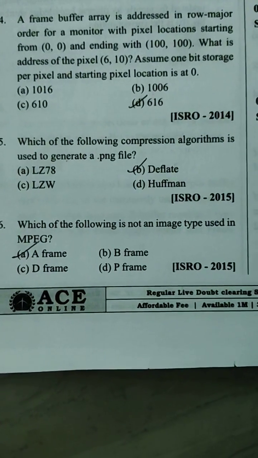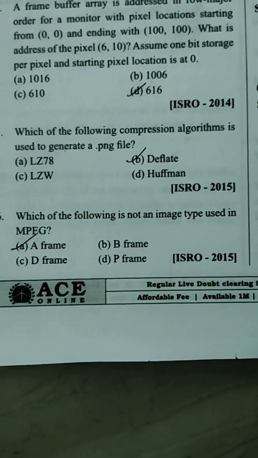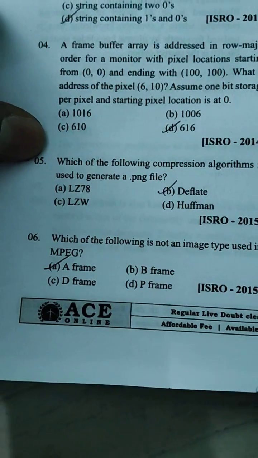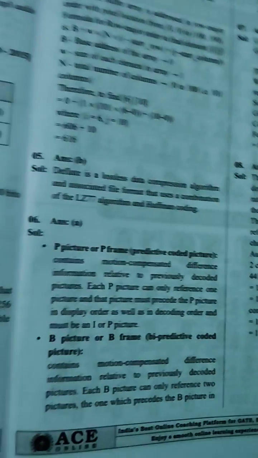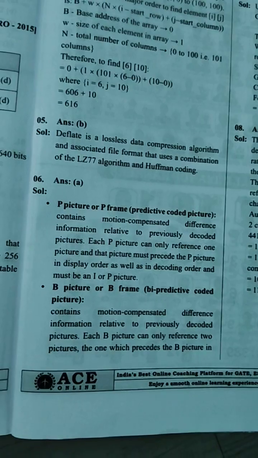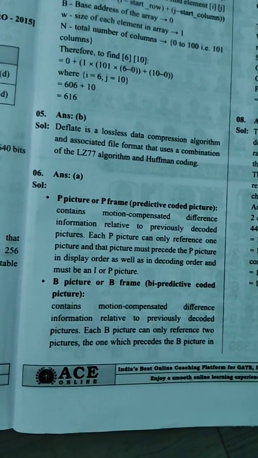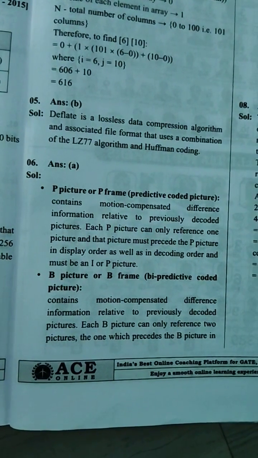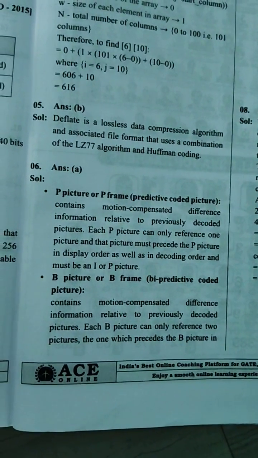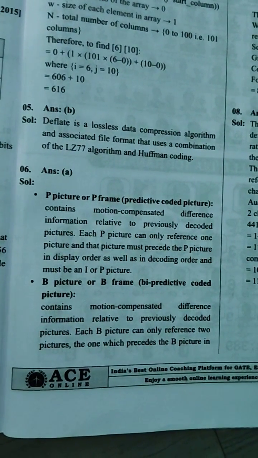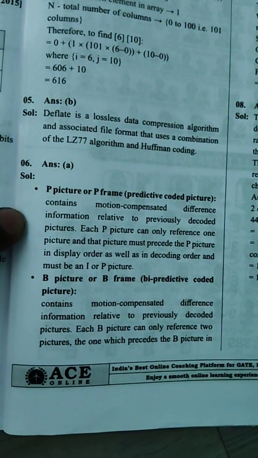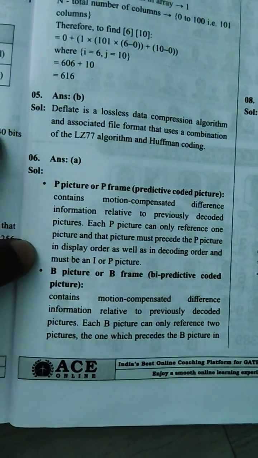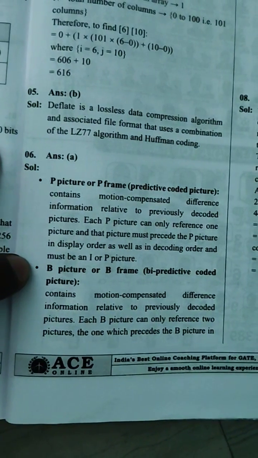Which of the following is not an image type used in MPEG? P picture or P frame, predictive coded picture, contains motion compensated difference information relative to previously decoded pictures. Each P picture can only refer to one picture, and that picture must precede the P picture in display order as well as decoding order, and must be an I or P picture.